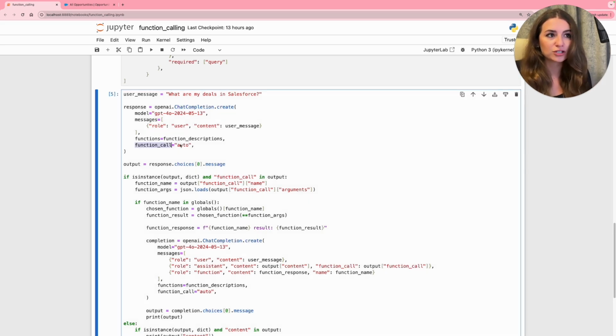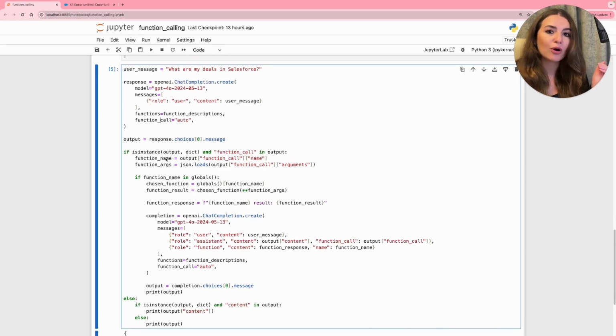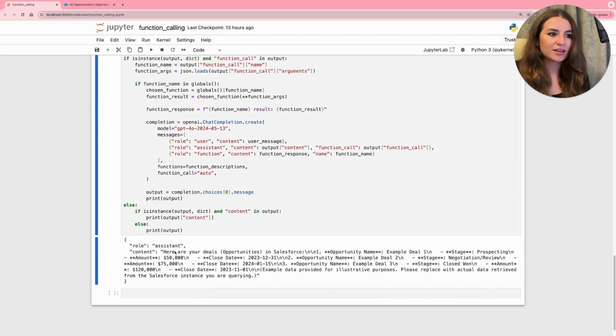Here we have function call set to auto, meaning the model will find the function by itself. Once this is done, we are providing the output of the function into the model, and here are your deals, opportunities in Salesforce: opportunity name, example deal 1, example deal 2, etc. So here is how it works with function calling.